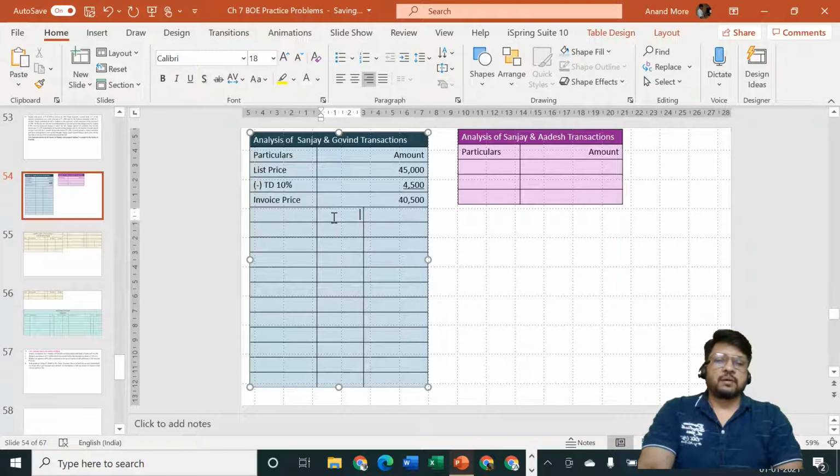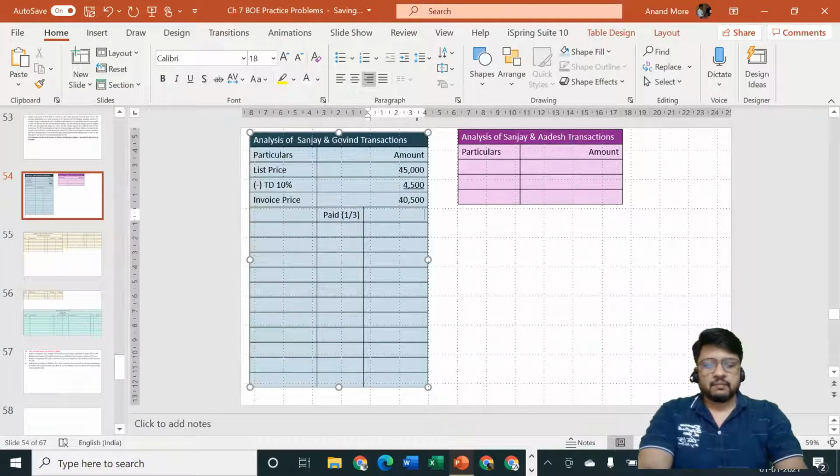Of this amount there are two parts. First part is 1/3 which is paid, and second part is 2/3 which is in balance. So I'll specify paid, it is 1/3, and balance which is 2/3. Clear? So let us calculate the amount first.